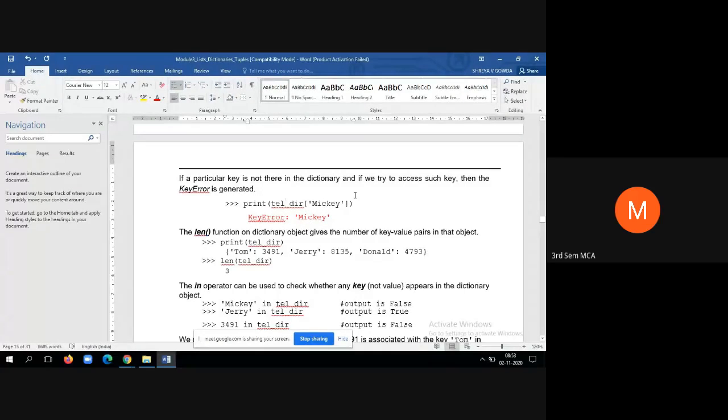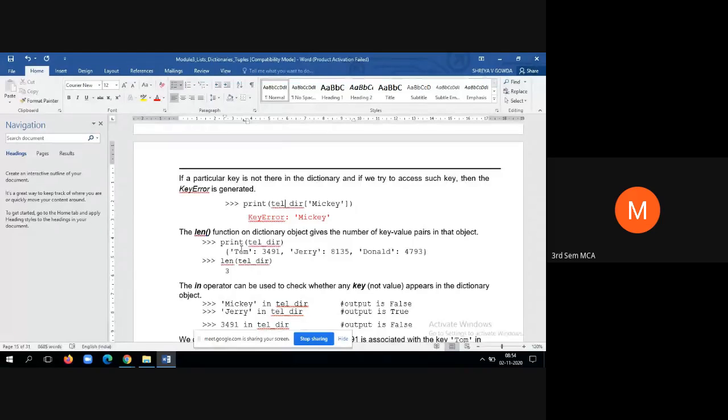The len function on a dictionary object gives the number of key value pairs in that object. When you apply len on a string, it gives you the length of the string. When you apply it on a tuple, the number of elements is returned. Similarly, on a list, it tells you how many numbers are in the list, which is the length of the list. When you apply the len function on a dictionary, it considers how many key value pairs there are. One element means a pair, so both key and value must be there. It will check within the given dictionary how many key value pairs there are, and that value will be returned as the output of len.